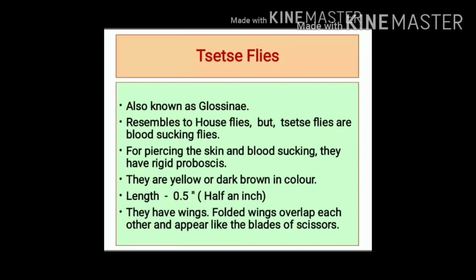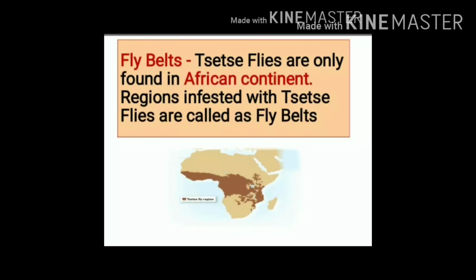Tsetse flies have wings, and when these wings are folded, they overlap each other and it appears like blades of the scissors. Tsetse flies are found in African continent. Regions infested with tsetse flies are called as fly belts.